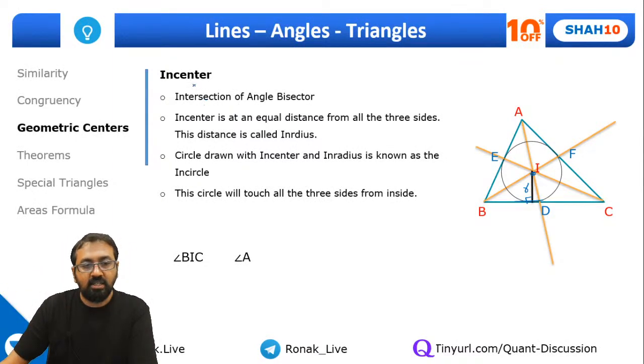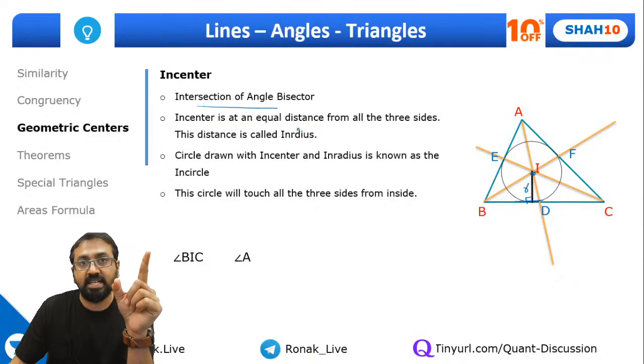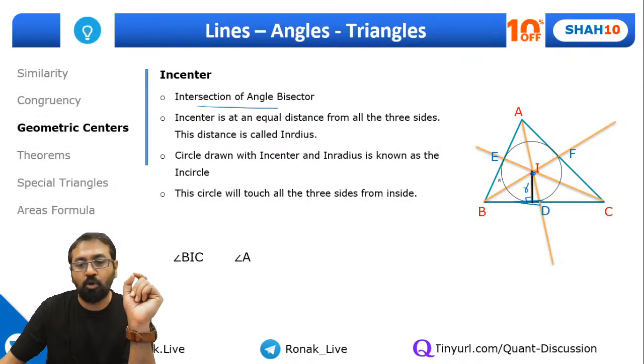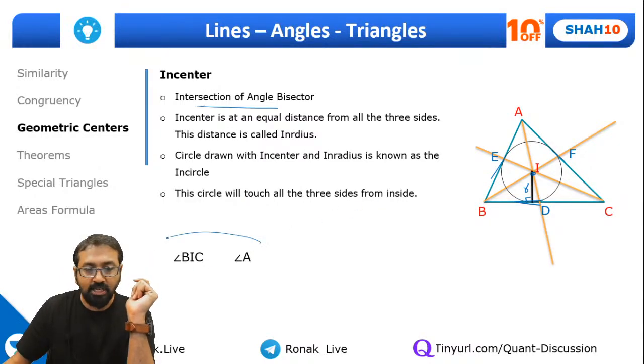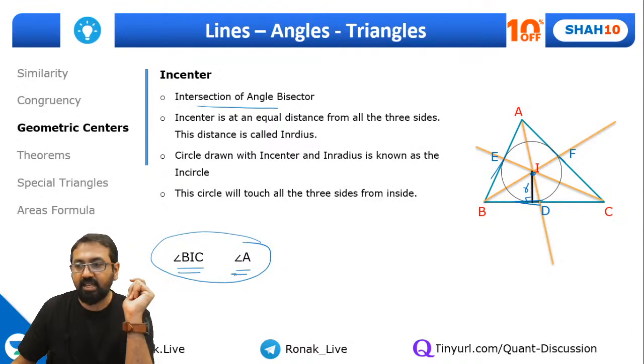Okay, so incenter, intersection of angle bisectors. Incenter is at an equal distance from all the three sides. See, remember, circumcenter is at an equal distance from all the vertices, while incenter is at equal distance from all the three sides, right? This is the point that you need to remember. And this circle is called the incircle, and this circle will touch all the three sides. We know that. Now guys, you need to tell me what is the relationship between angle BIC and angle A.